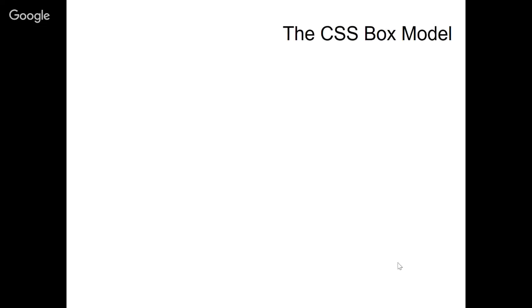The CSS box model is just a way of thinking about HTML elements as they're rendered on the screen by the CSS engine in the browser. It has a number of component parts, and potentially every element on the page consists of these parts, and you have control over how they appear and certain other visual properties.